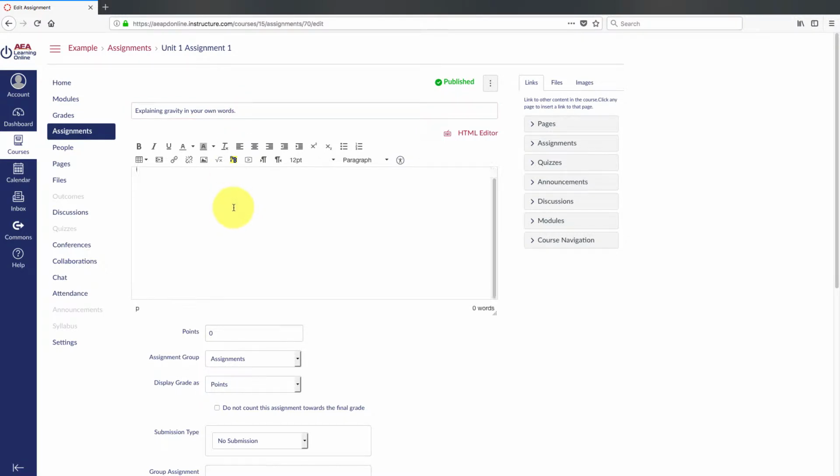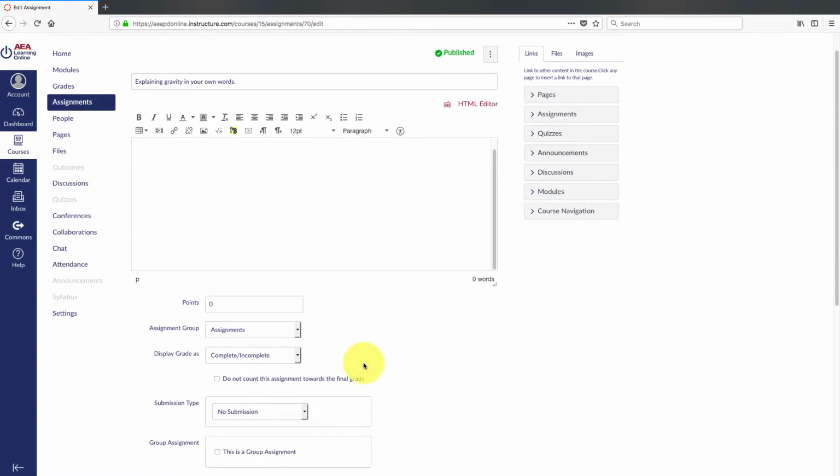Okay? Now down here we get to choose, do we want it as a part of a group? We probably want it as a part of the assignment group. How do you want it to display? Is this a complete, incomplete? Probably with explaining in your own words. Can't really say that it's, I guess you could say it's incorrect, but then that's incomplete. You can exclude this from the final grade, so maybe this is more of a formative assessment, not a summative. Or maybe it is formative, but you're going to provide feedback and you expect constant revision.